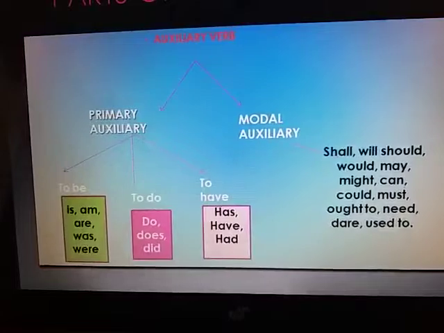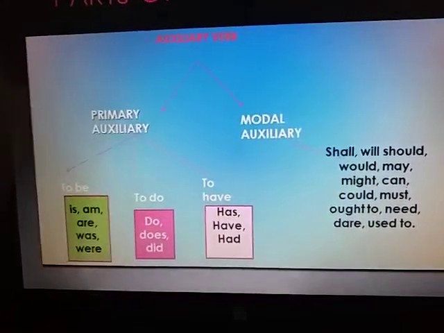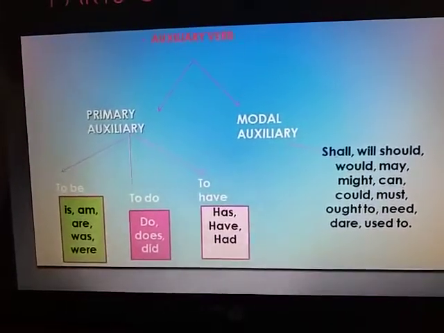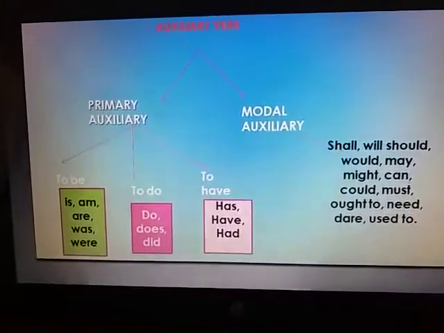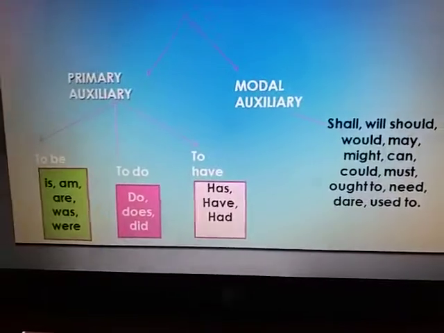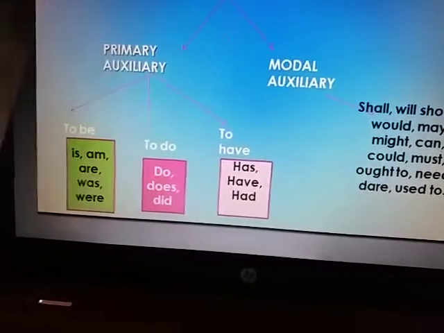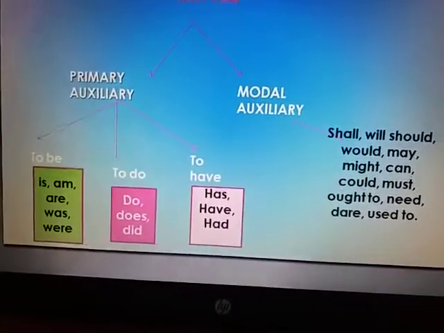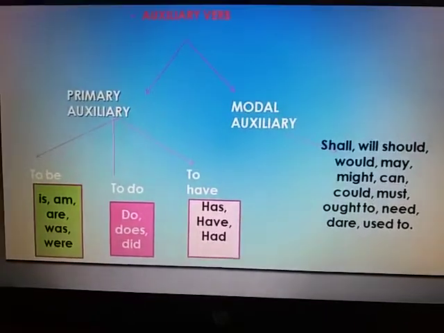Auxiliary verb is divided into two parts, primary auxiliary and modal auxiliary. Primary auxiliary is divided into three forms: be forms, do forms, and have forms.